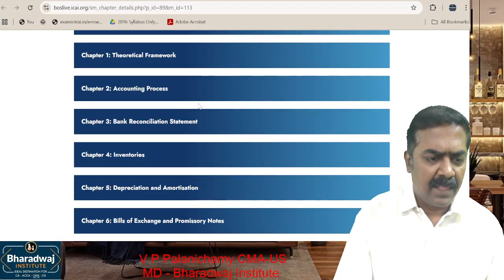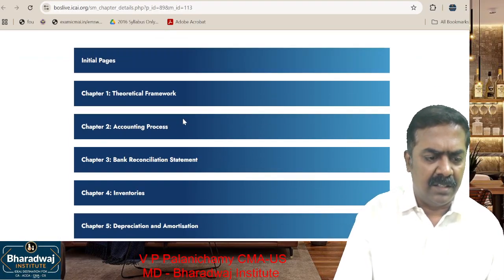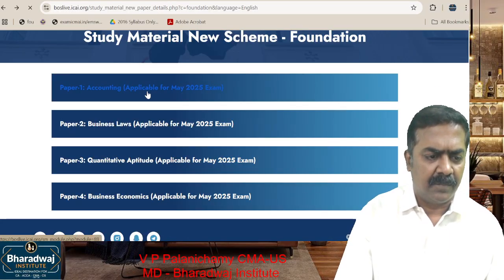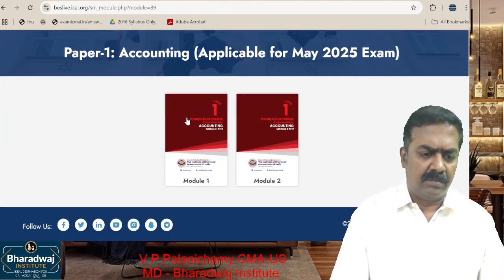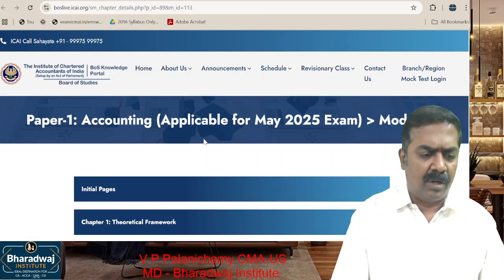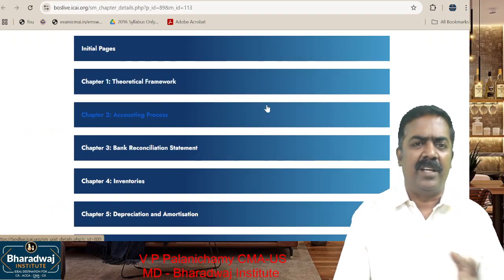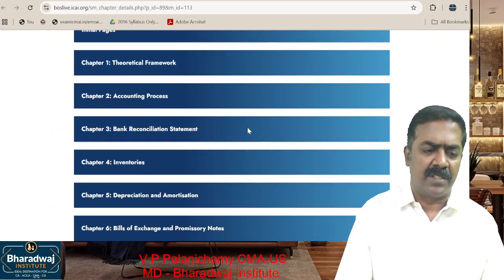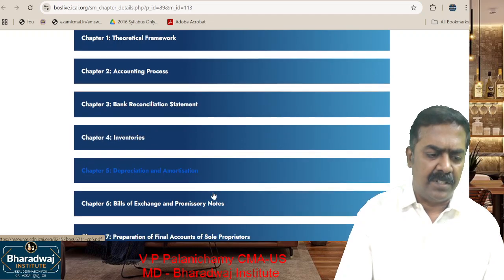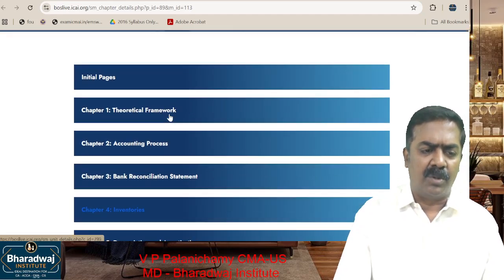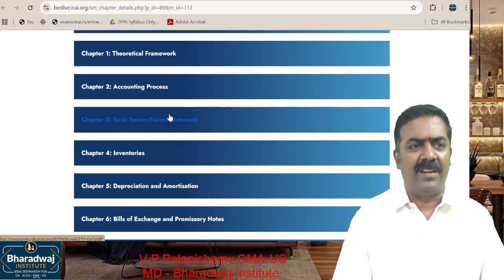For example, let us take accountancy. There are 2 modules in accountancy. Module 1, module 2, like that. Module 1, if you look at the theoretical framework, is nothing but the basic accounting concepts, accounting process, BRS, inventories, depreciation. All these topics are known to you at your +1 and +2 level, unless you are a science student.